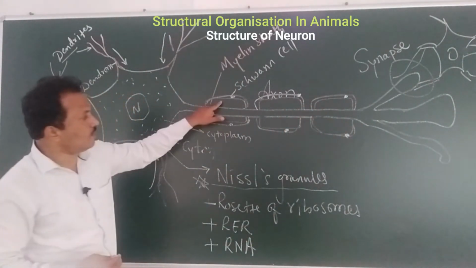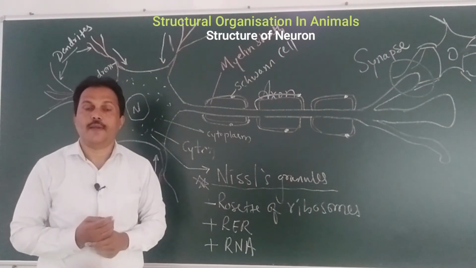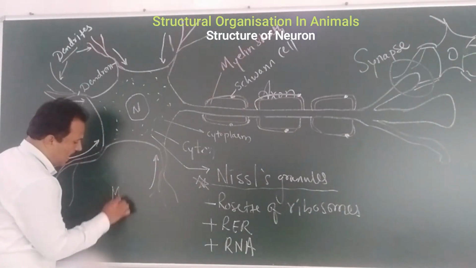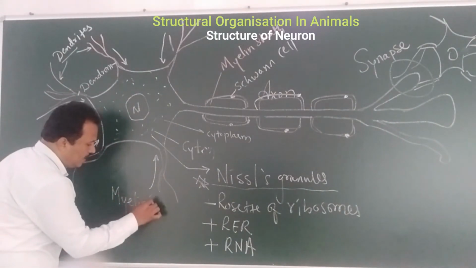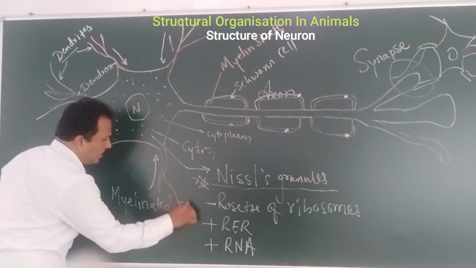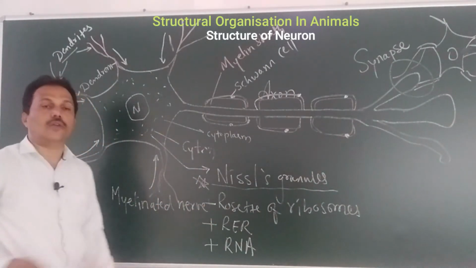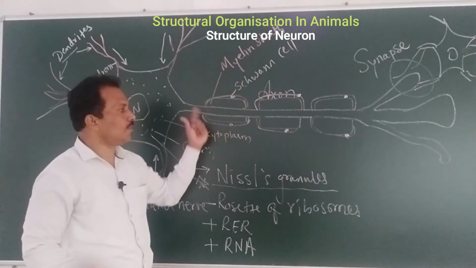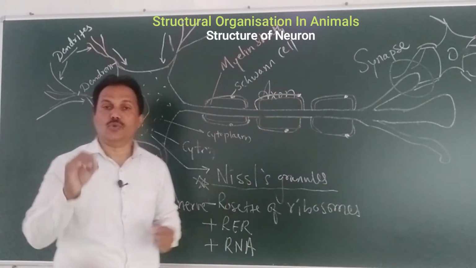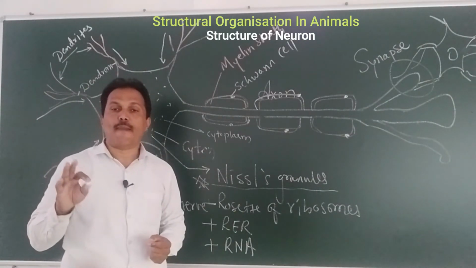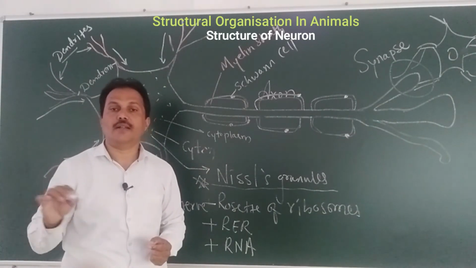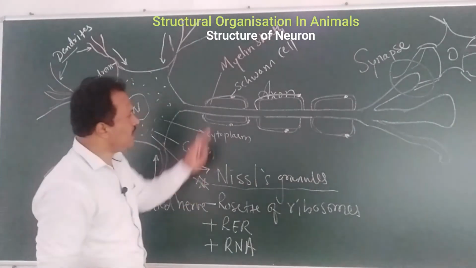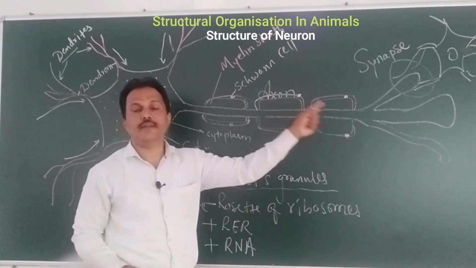If the myelin sheath is present, the neuron is known as a myelinated nerve cell or neuron. If the myelin sheath is absent, it is known as a non-myelinated nerve. But here you will find the myelin sheath is present.